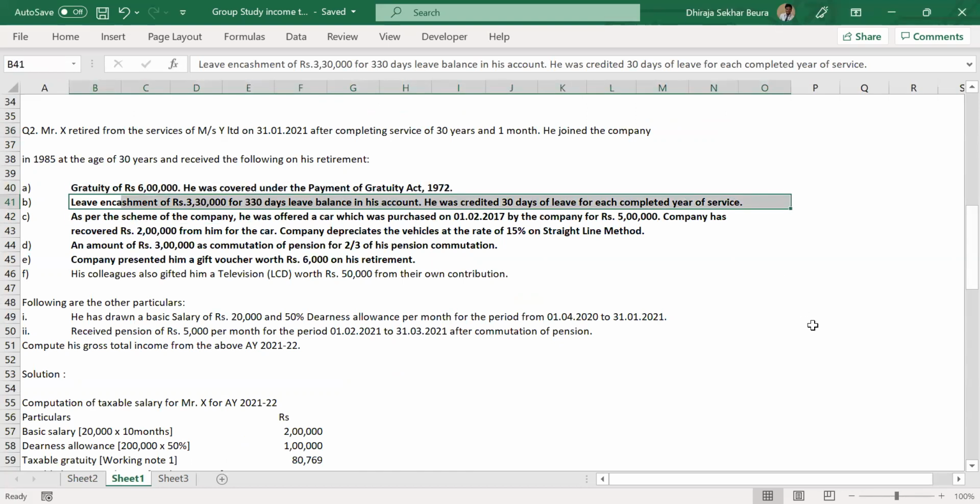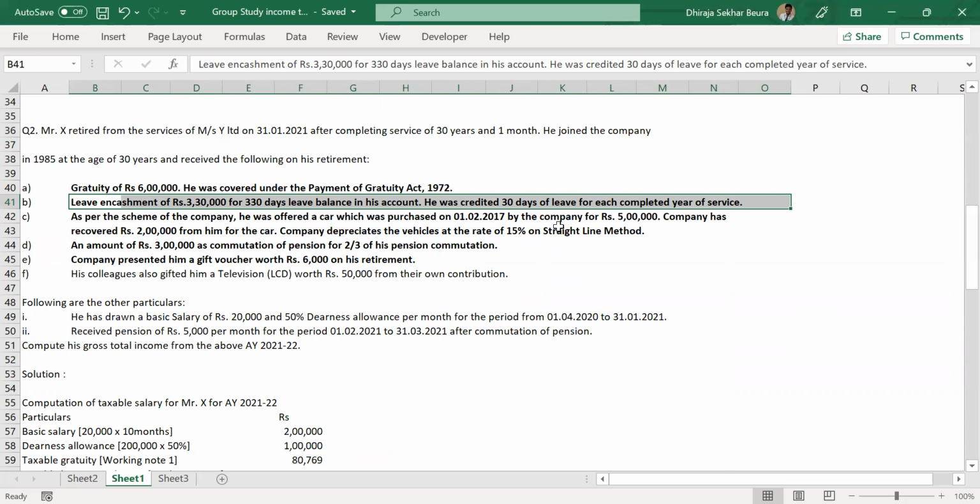Leave encashment of 3,30,000 is received for 330 days. So the leave credit available at the end of the employment for this person is a 330-day leave balance in his account. He was credited 30 days of leave for each completed year of service. So he has finished somewhere around 30 years.